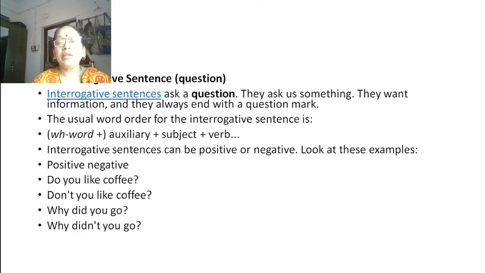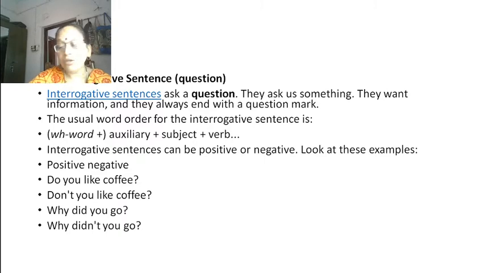Interrogative sentences can be positive or negative. Look at these examples. Let us see what is WH question. WH questions are those questions which start from the word WH. Generally, they start with these words: where, what, who, whose, like this, and how also is included in this because it is an exception. So, do you like coffee? Don't you like coffee? Why did you go? In this, yes or no type question examples are also included.